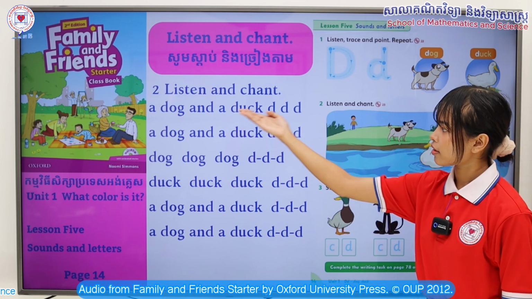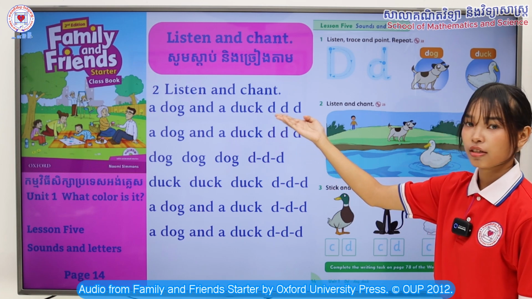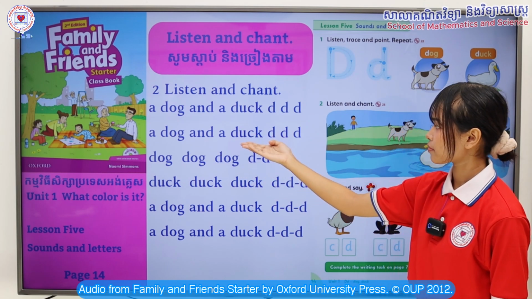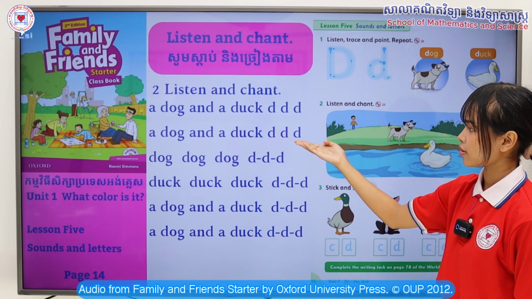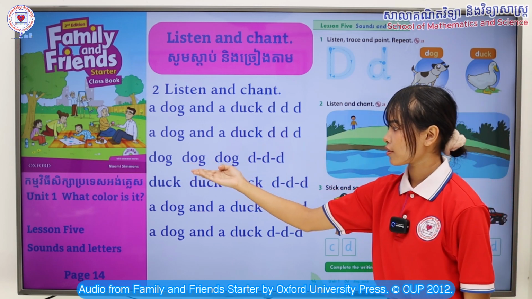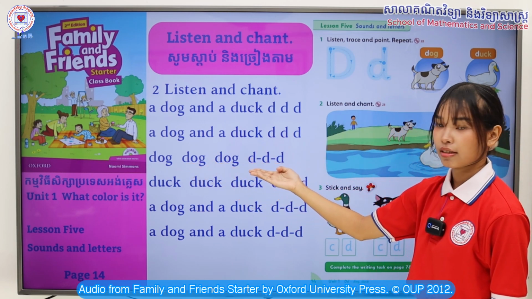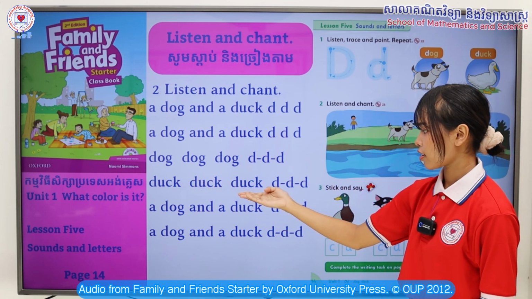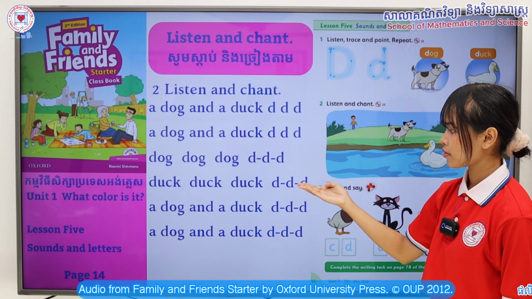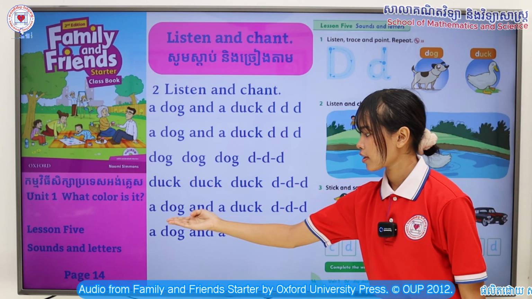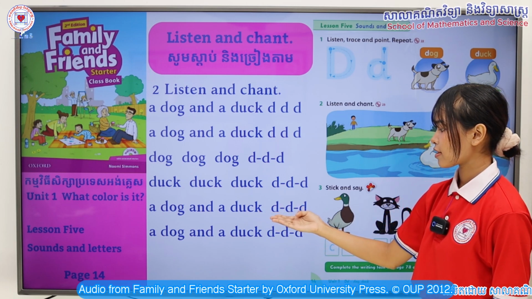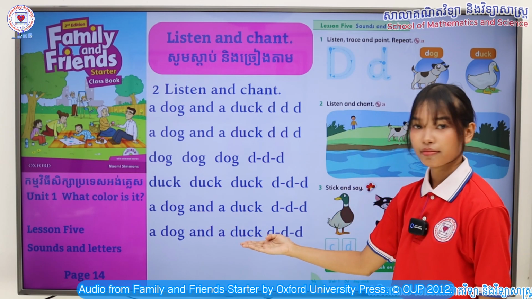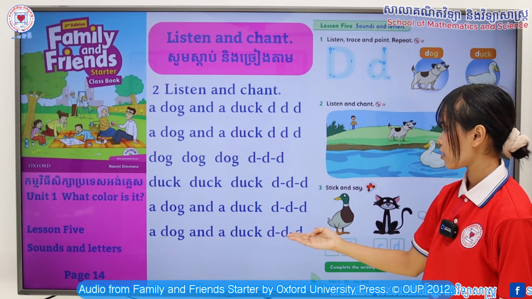A dog and a duck. D, D, D. A dog and a duck. D, D, D. Dog, dog, dog. D, D, D. Duck, duck, duck. D, D, D. A dog and a duck. D, D, D.